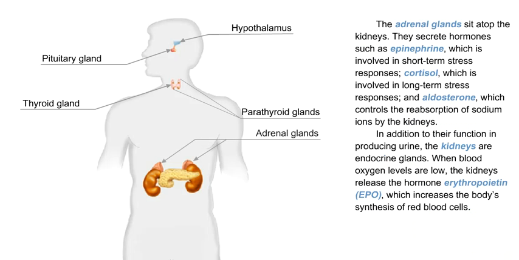The adrenal glands sit atop the kidneys. They secrete hormones such as epinephrine, which is involved in short-term stress responses, cortisol, which is involved in long-term stress responses, and aldosterone, which controls the reabsorption of sodium ions by the kidneys. In addition to their function in producing urine, the kidneys are endocrine glands. When blood oxygen levels are low, the kidneys release the hormone erythropoietin, or EPO, which increases the body's synthesis of red blood cells.